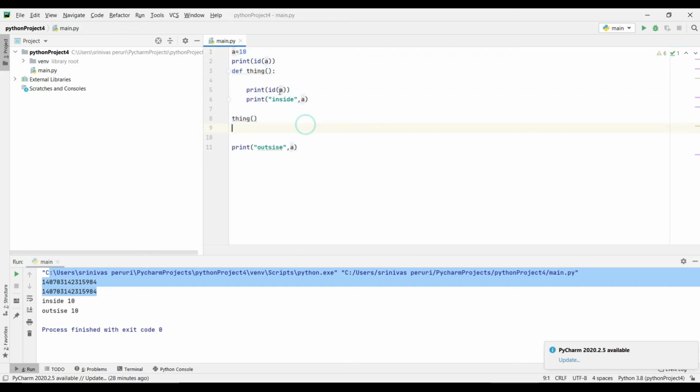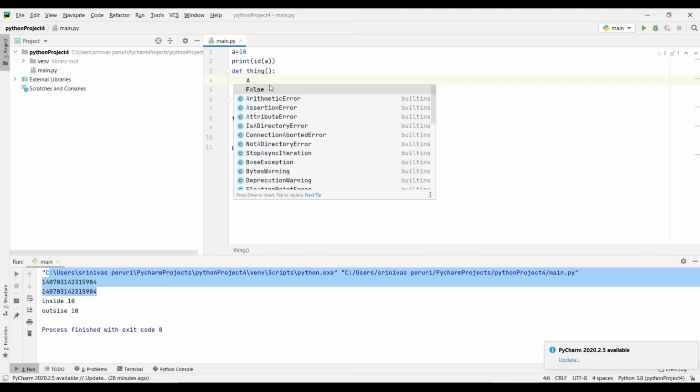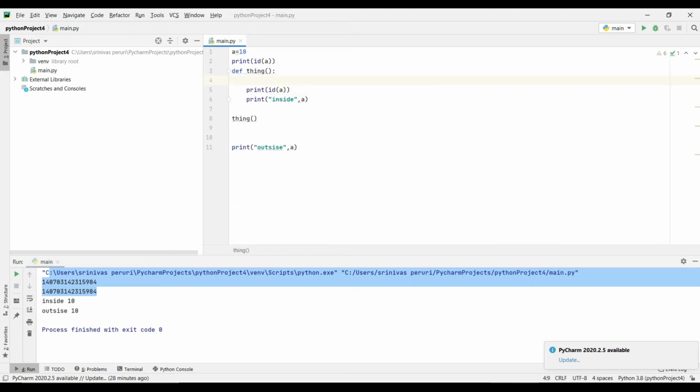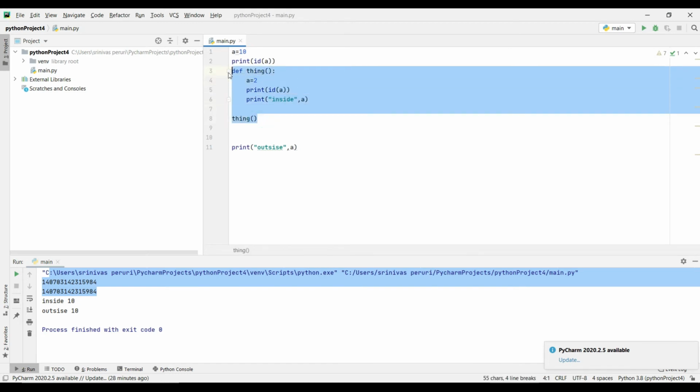If you specifically define the variable inside this function, let's take a equals to 2, you can access it only within this block itself, because it has only this limit. It means this is called local. Compare it with Hyderabad: A is like Hyderabad, but B is a small street, a local area.